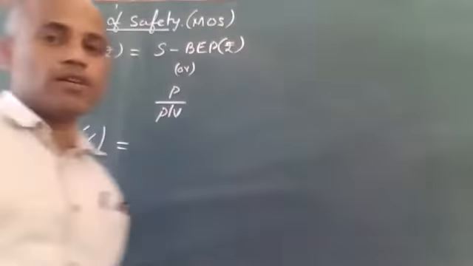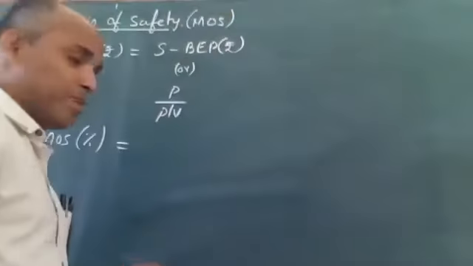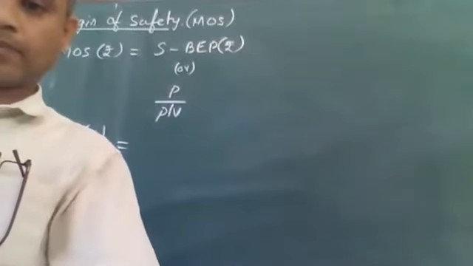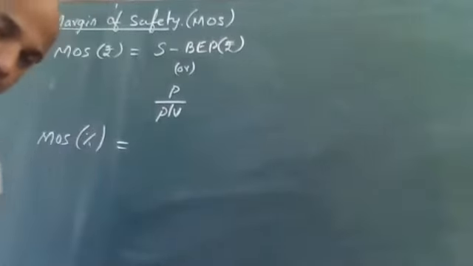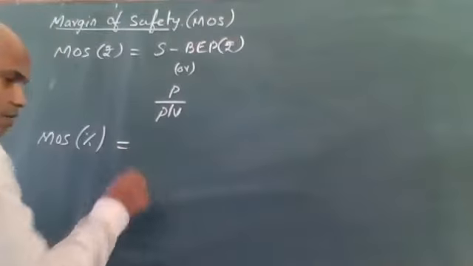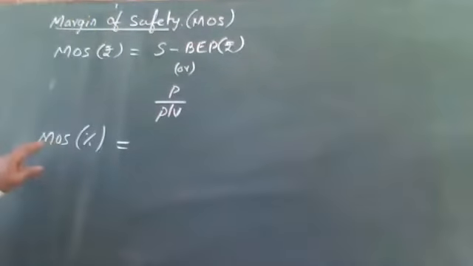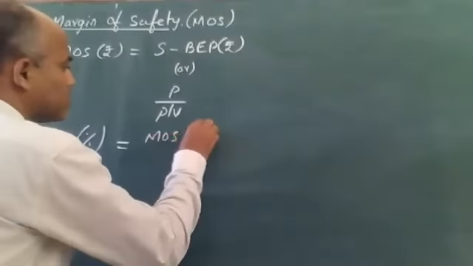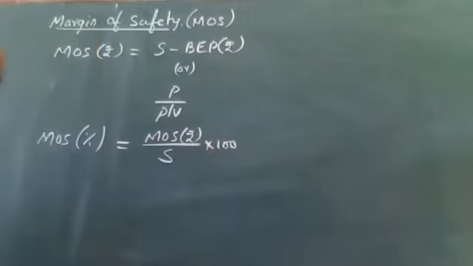Now I am not going to tell you the formula. I want you to try the formula. Yesterday I said break-even percentage. Break-even point percentage is equal to, what formula is? Rupees. So break-even point rupees divided by sales multiplied by 100. Same logic you can apply. I want MOS percentage. MOS percentage is equal to MOS rupees, that is margin of safety in terms of rupees, by sales into 100. Right?